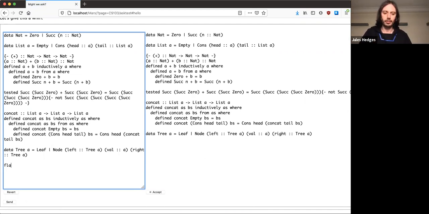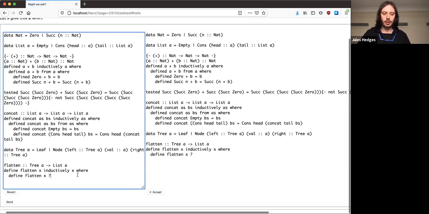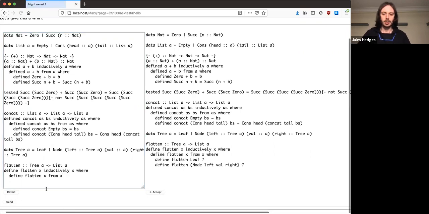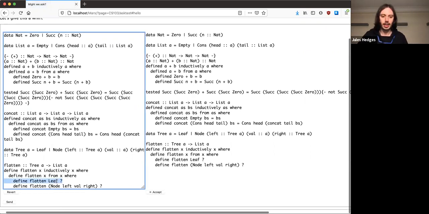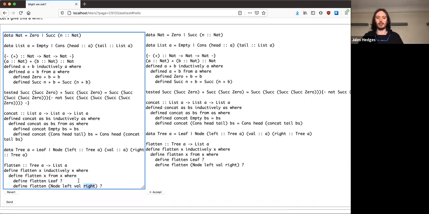So its function, flatten, is a function from tree A to list A. And I'm going to write define flatten x inductively x. Send that. And then I'm going to write from x. And Ask tells me that there are two cases. Either my input is a leaf or it's a node. And if it's a node, then I'm given a left subtree, a value, and a right subtree.